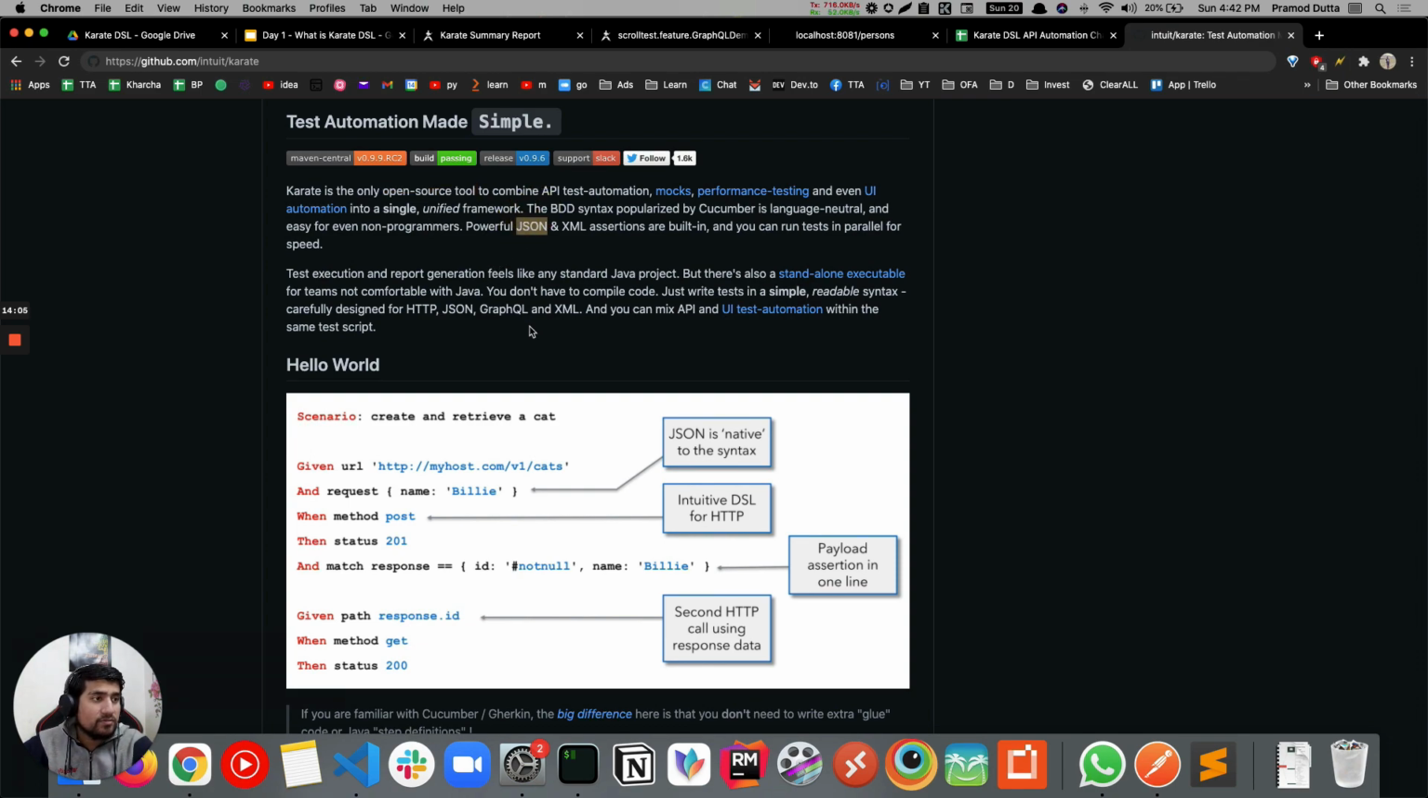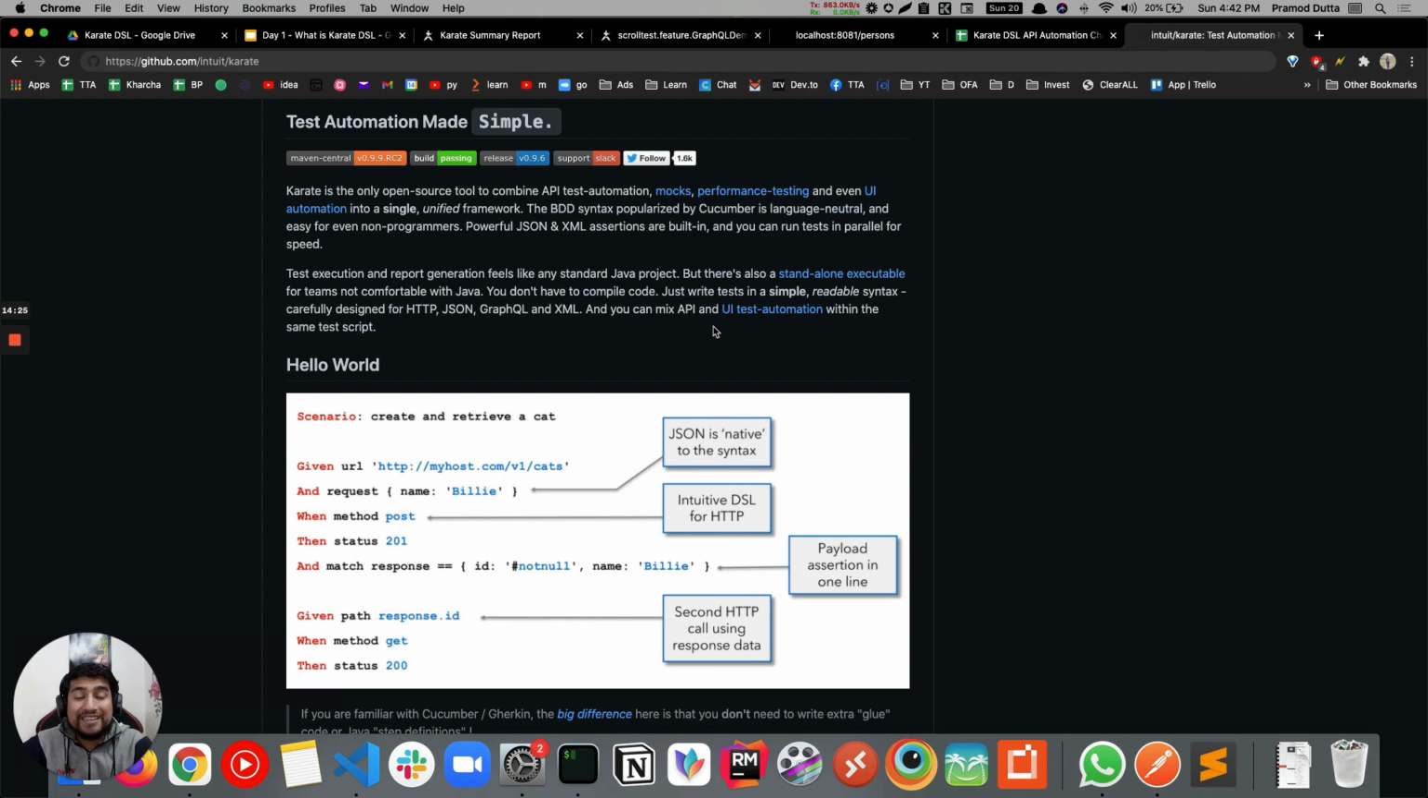Again, reiterating a couple of things. It supports GraphQL, which is right now a better version of REST, as I have discussed earlier. It supports JSON, XML, SOAP, right? And you can do sockets also. So WebSockets, if you are working with sockets, this is the tool for you also. You can mix up your UI automation with API automation, which is a very interesting thing.